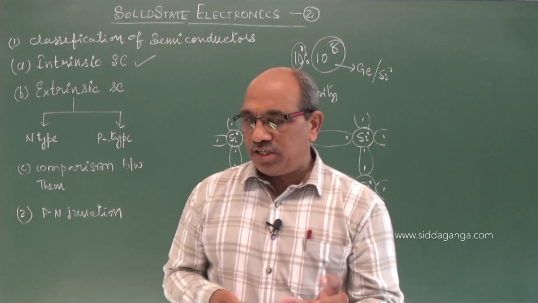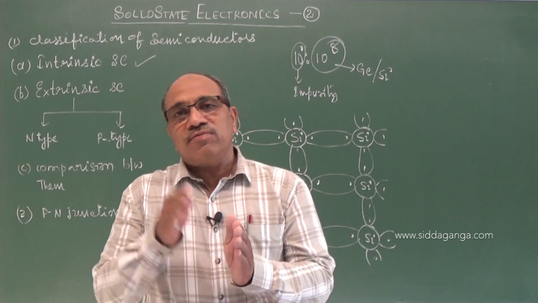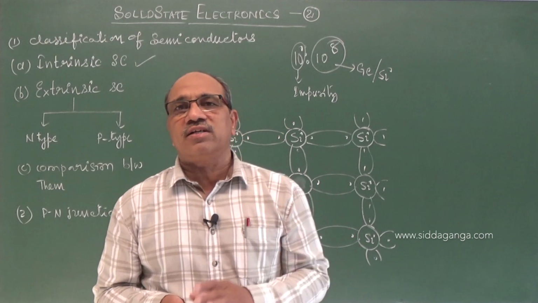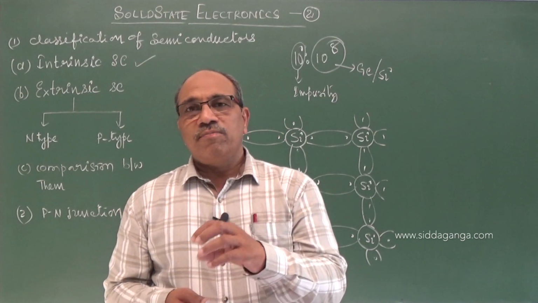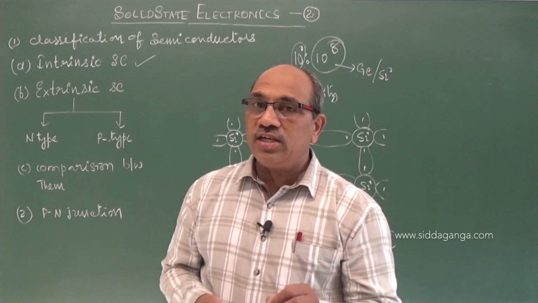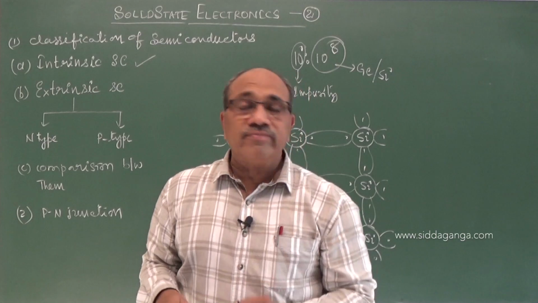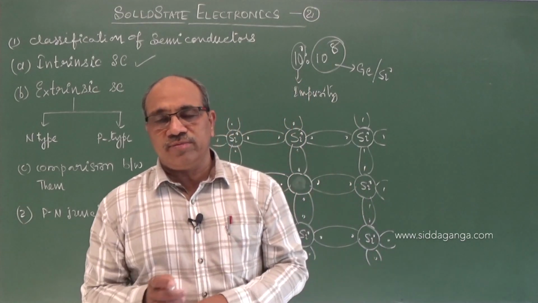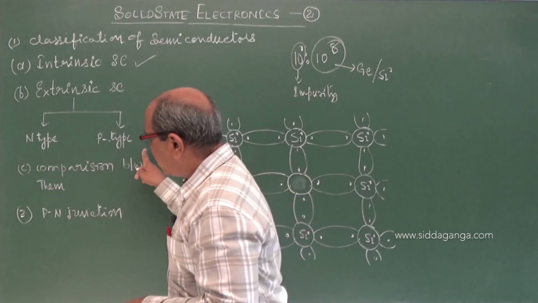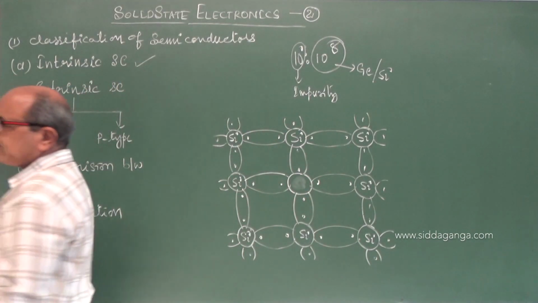Under consideration of these two conditions, taking in mind the atomic size, we can add atoms from the fifth group or the third group. Thereby two types of extrinsic semiconductor are available. If we add pentavalent impurity, or fifth group element, to this fourth group element, we get N-type semiconductor. How and why, we see later. The other is, third group element atoms can be added to the fourth group as impurity, then we get P-type semiconductor. Now I am talking about N-type semiconductors.